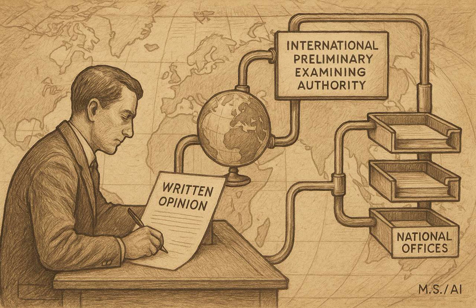Sounds good. So first off, Chapter 1800 sets the stage. The PCT is basically a framework to make filing for patents internationally a bit simpler, at least initially. Right. Instead of filing everywhere at once, you start with one international application. Exactly. And you see right away in the MPEP, like in Section 1845, how it's all tied directly back to the treaty itself. Lots of references to specific PCT rules and articles. Okay, so the MPEP is explaining the U.S. implementation of this international treaty. Pretty much, rules about sequence listings, where documents go, how they handle things like multiple inventions in one application. Yeah. It all connects back to the PCT framework.